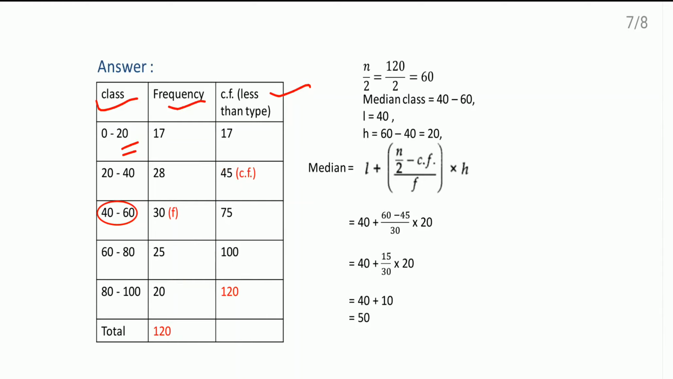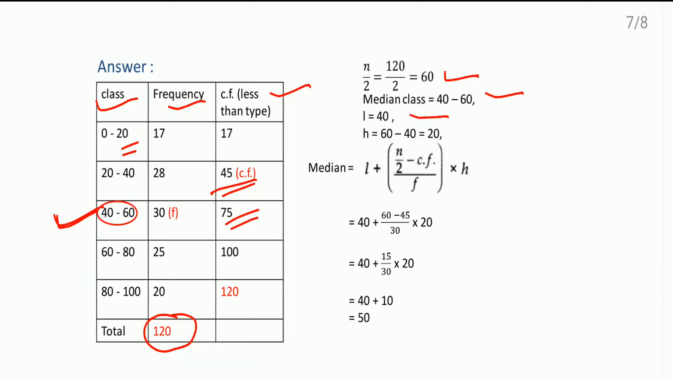Now, n. Here n comes as 120, right? So n by 2 is 60. So the 60th observation comes in which class interval? 45 observations till this one. So 45, 46, 47, this way 60th observation will be definitely in this class interval, right? Because till 75 observations are here. So 60th observation will be in this class interval only. So median class is 40 to 60.